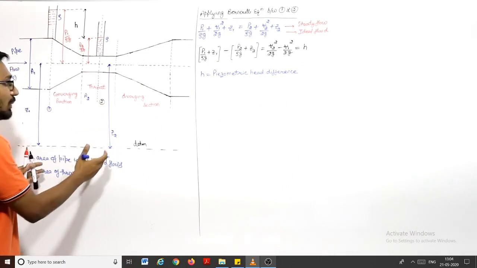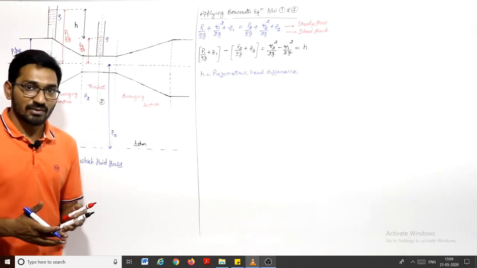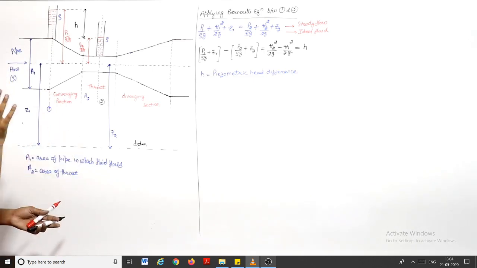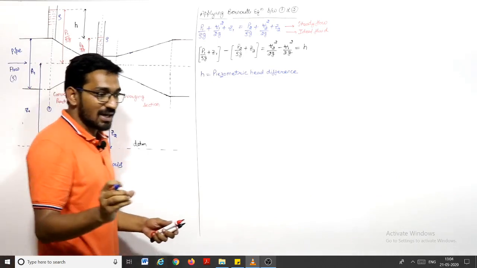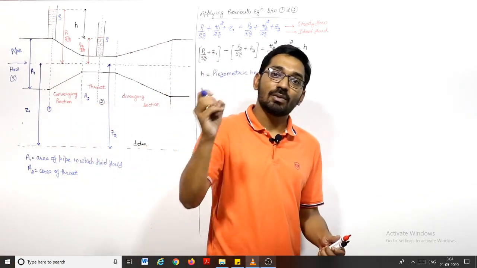Here Z1 and Z2 are equal, so you can say it is P1 by rho g minus P2 by rho g. But if it is not a horizontal venturimeter, then it is different. Please understand, H is not the pressure head difference. It is the piezometric head difference.